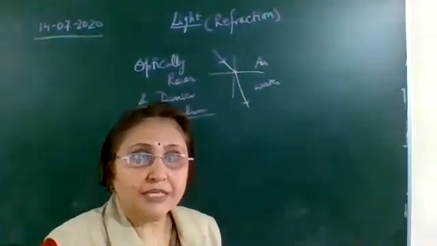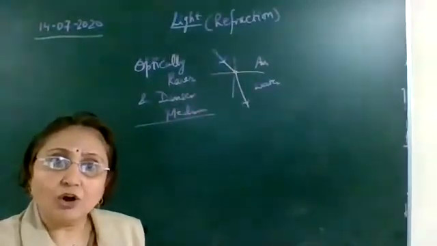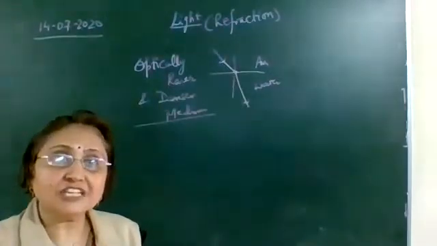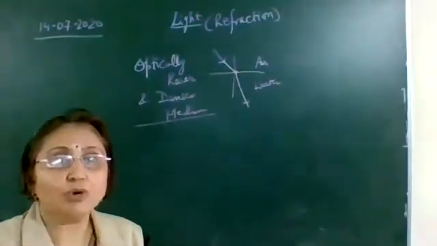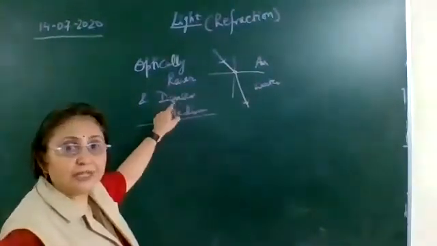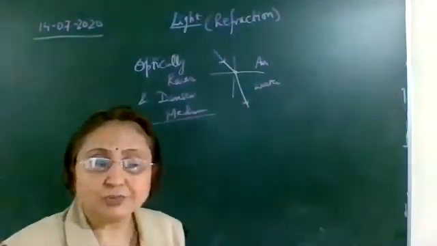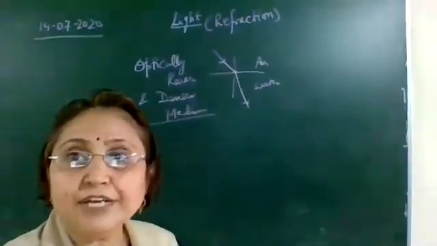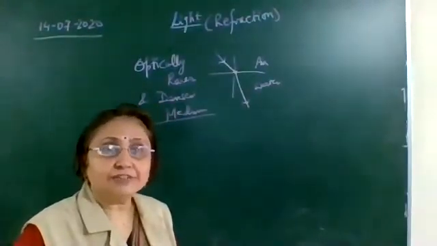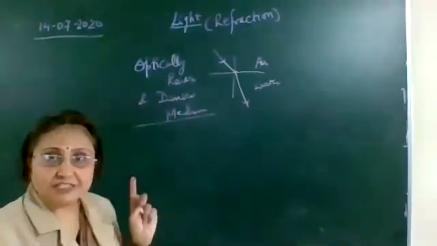So optically rarer medium means the medium in which the speed of the light is more, and optically denser medium means the medium in which the speed of the light gets slower, the speed of the light becomes less. That medium we call it as optically denser medium. So rarer medium, in which the speed of the light is more, that medium we call it as rarer medium. And if the speed of the light in a medium decreases, we say that that medium is denser medium.